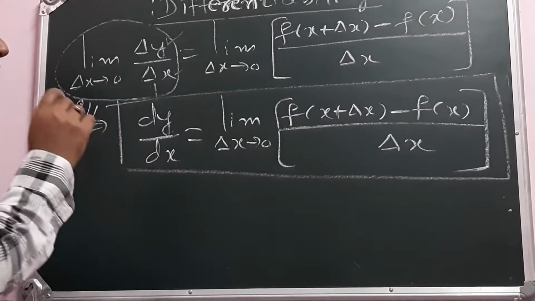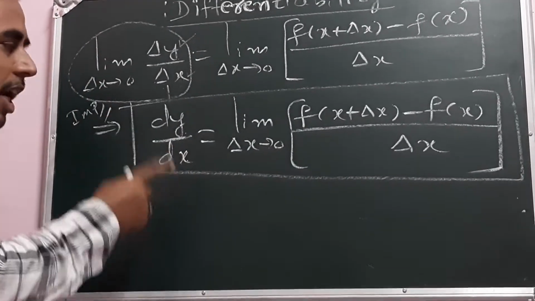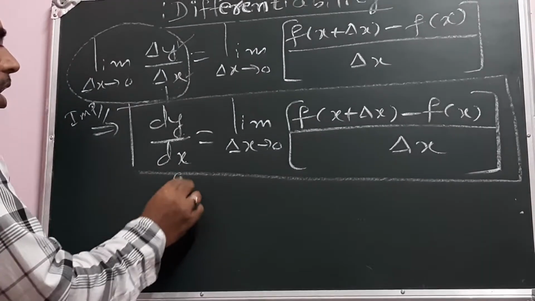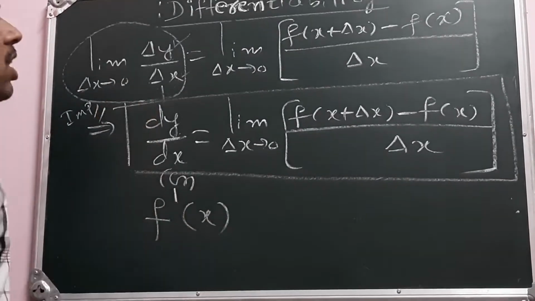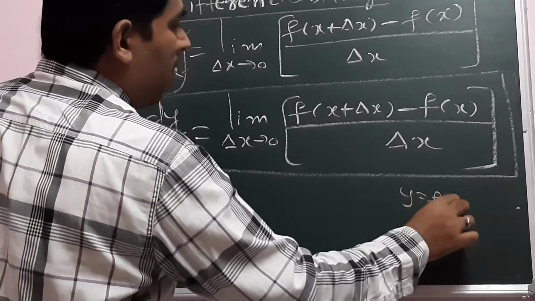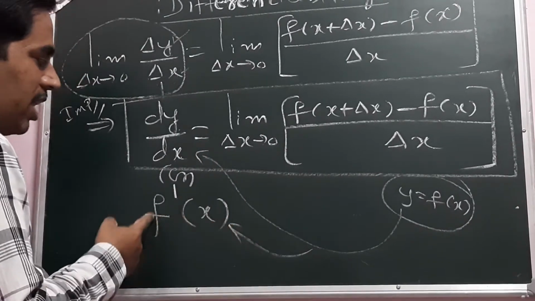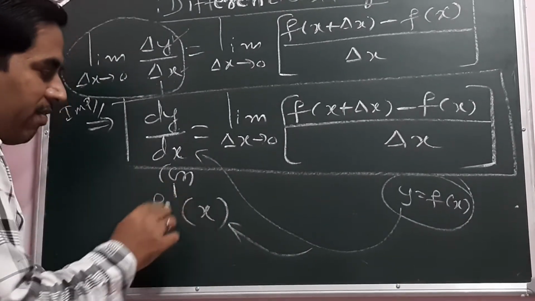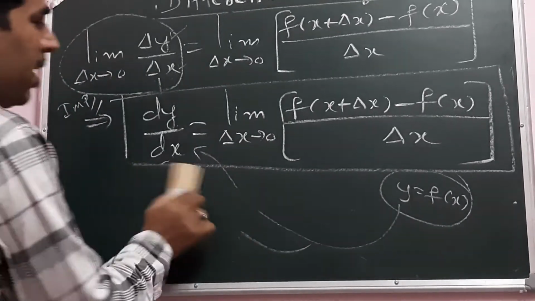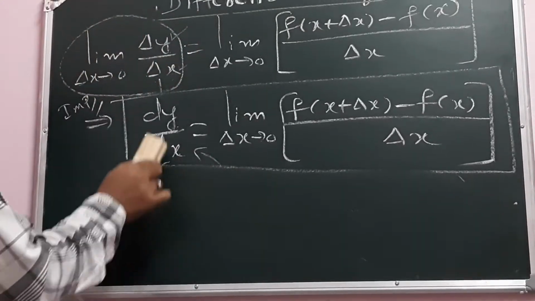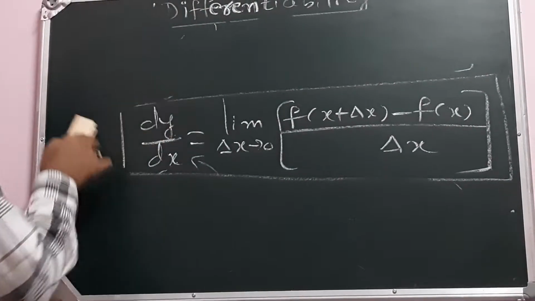We began from y is equal to f of x and we have obtained the derivative dy by dx. This is the definition of derivative. Otherwise, for the left hand side we can write f dash x. Our function was y is equal to f of x, a given function. Its derivative can be written as dy by dx, or as f dash x. f dash x means the derivative of the function. All the symbols are the same here. This is the definition of derivative. We have to recall this definition. This is very, very important.